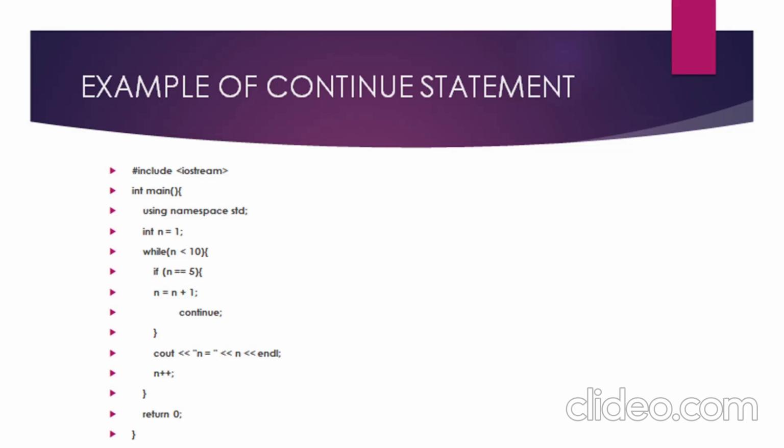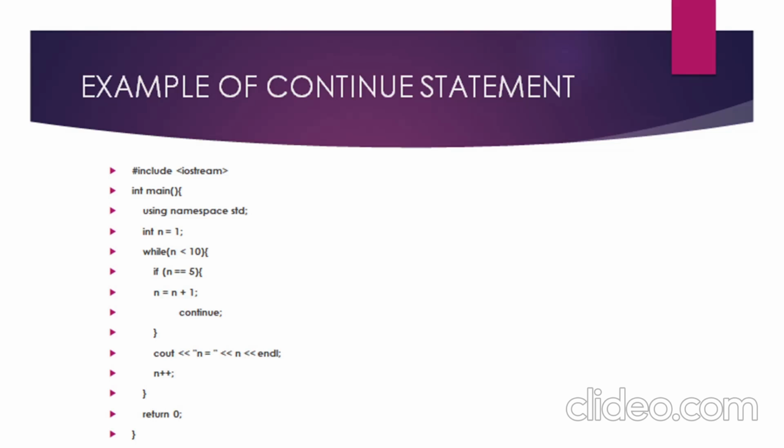We want its value to be less than 10, and if n equals 5, we want to increment the value of our n by 1, and we have applied the continue statement. That means we want to skip this iteration. That is, when n equals 5, we want to skip this iteration.